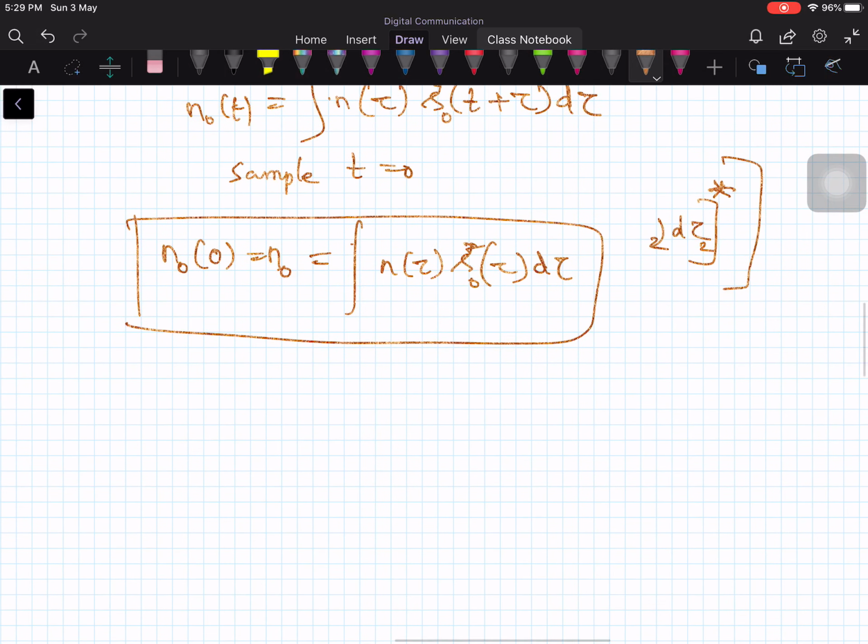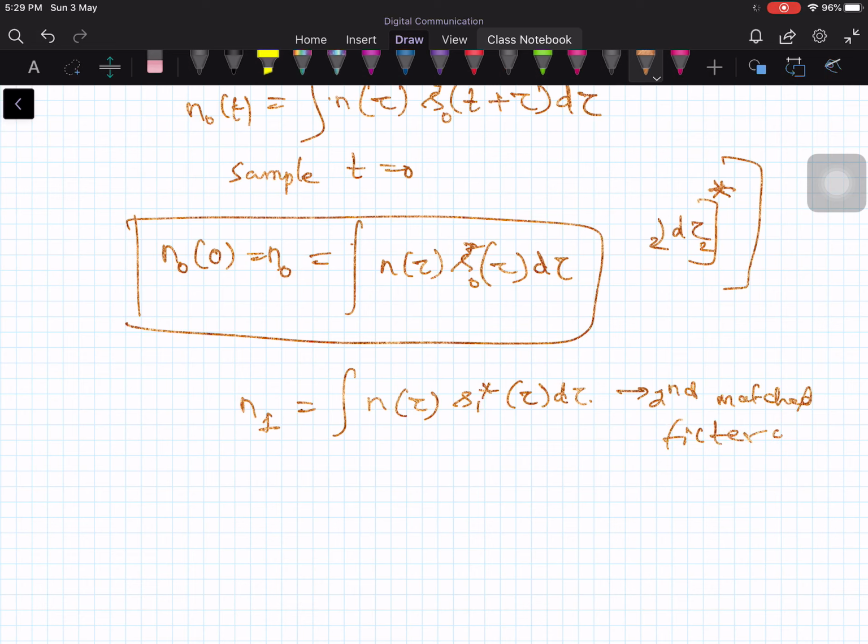By the same token, your n1 will be the integral of n of tau times s1 conjugate of tau times d tau. The same noise is being applied to both matched filters. This is the second matched filter output. Now we need to show that n0 and n1 are uncorrelated.